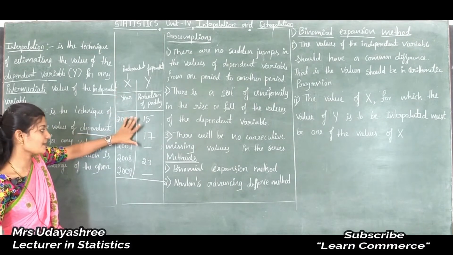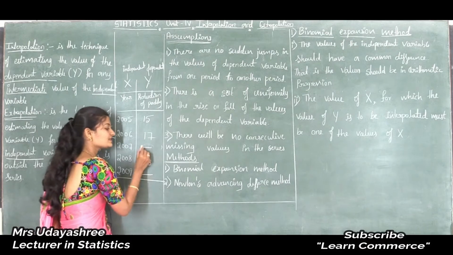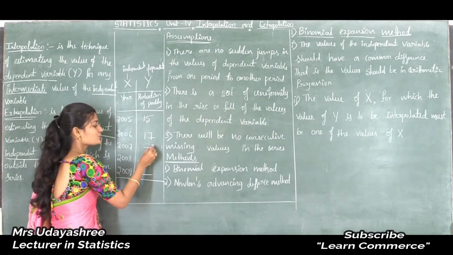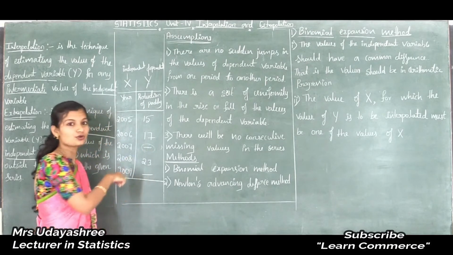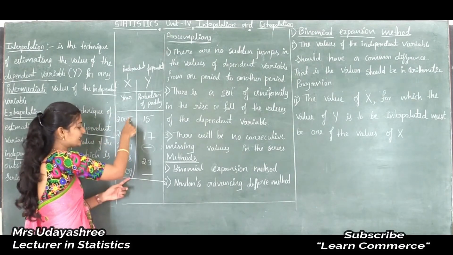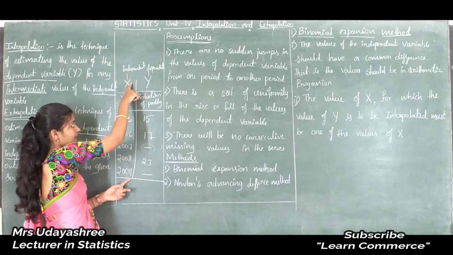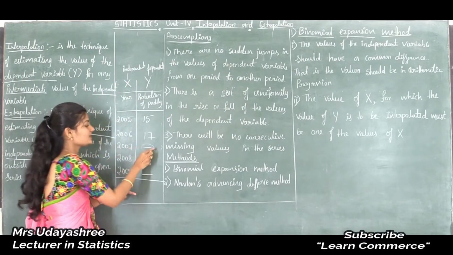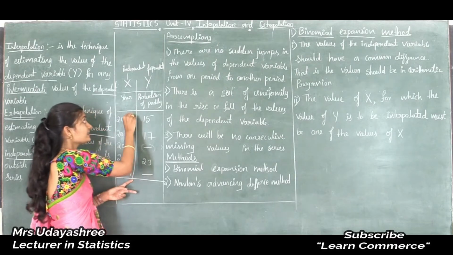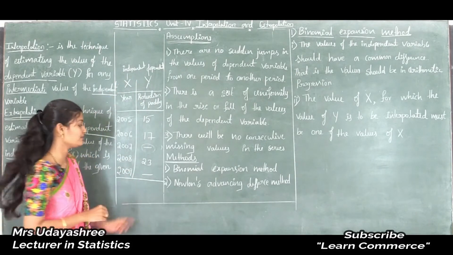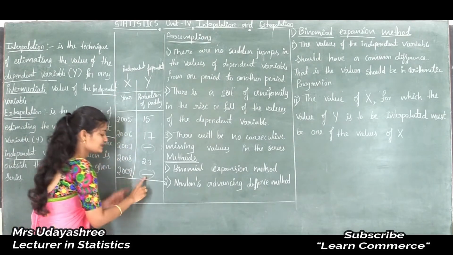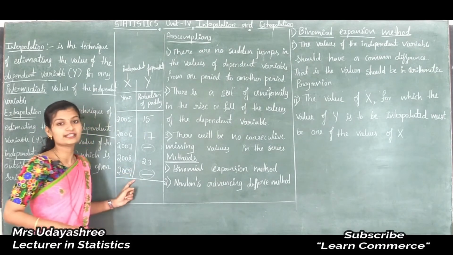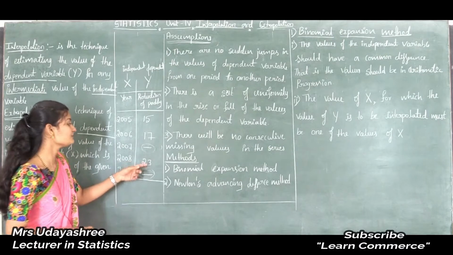In this example, this first value is missed in the y variable. This value is missed inside the given range of the independent variable x. And this last value is missed outside the given range of the independent variable.